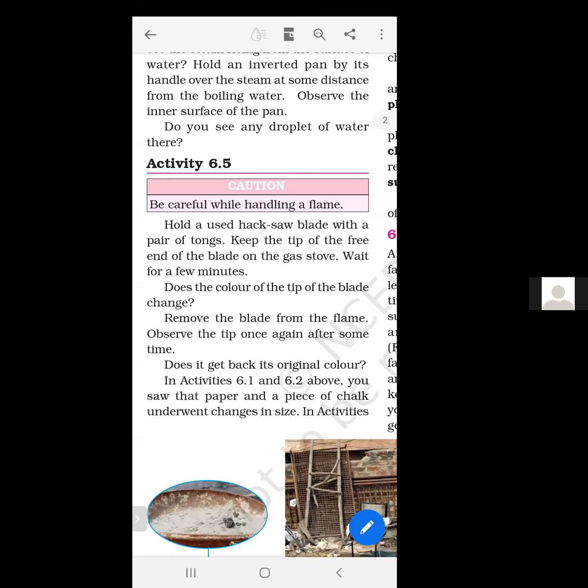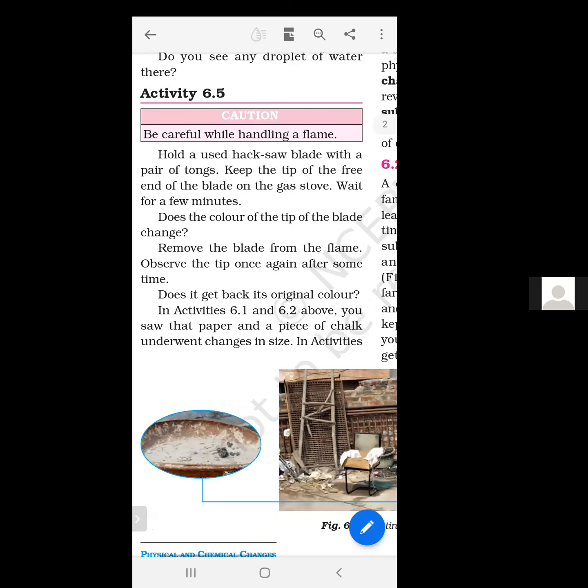So hold a hacksaw blade with a pair of tongs. Keep the tip of the free end of the blade on the gas stove. Wait for a few minutes. Does the color of the tip of the blade change? Yes. It will turn red hot, or some bluish or orange color will be there. So there will be a change in color. Remove the blade from the flame. Observe the tip once again after some time. Does it get back its original color? It gets back its original color.